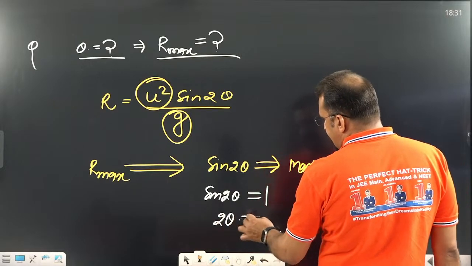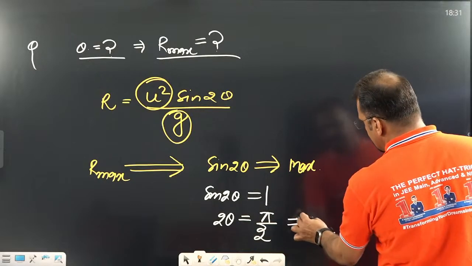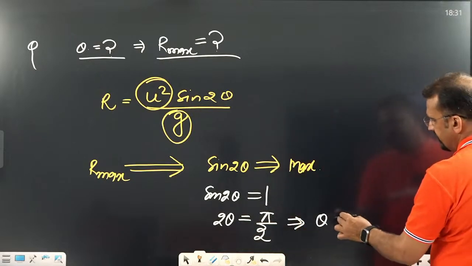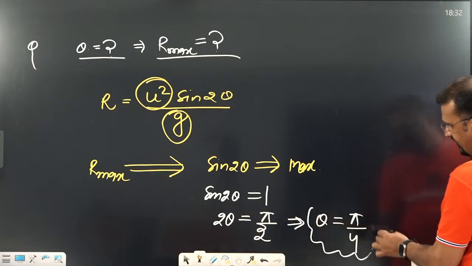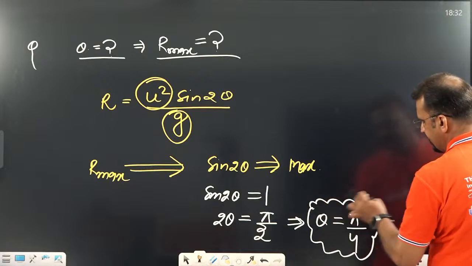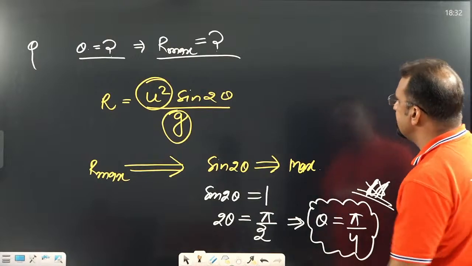Sin theta is 1 at 90 degrees. 90 degrees means pi by 2. That means 2 theta is equal to pi by 2, so theta is going to be pi by 4. Very important, dear student. You should directly remember this concept.